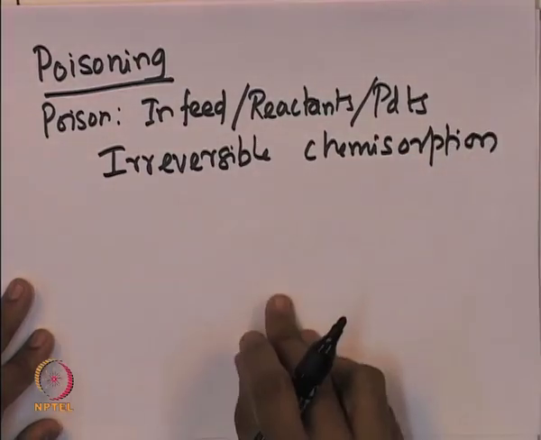There is an irreversible chemisorption process which results in the deactivation of the catalyst. Remember that these catalyst particles, which are impregnated with noble metals for catalyzing the reaction, are very expensive. They run into several millions of dollars. Therefore, loss of activity of the catalyst strongly affects the performance of a company which is marketing that particular product. So it is very important to understand the poisoning because of these irreversible chemisorption, and attempts to minimize them are extremely important.